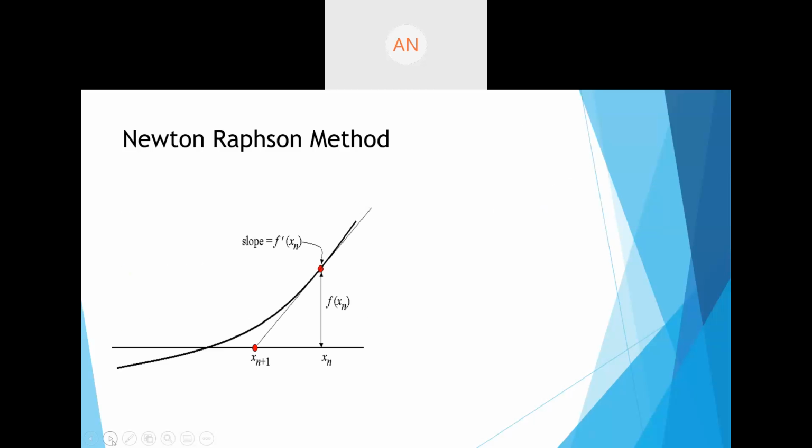Now, if you look at this graph, let us say that this dark line here represents the equation that we are trying to find the root of. That crosses the x-axis at this particular point. So this root is here. If you had used bracketing methods, you would have taken one value here, one value here, and kept on doing it.